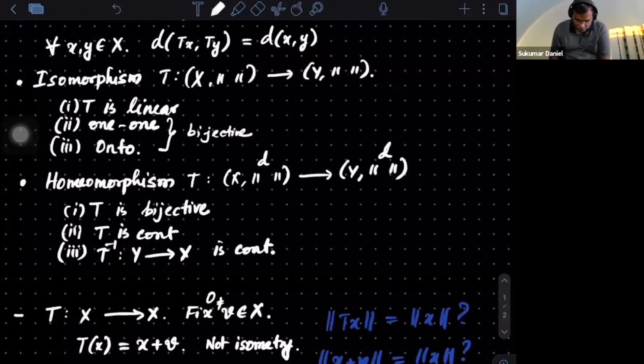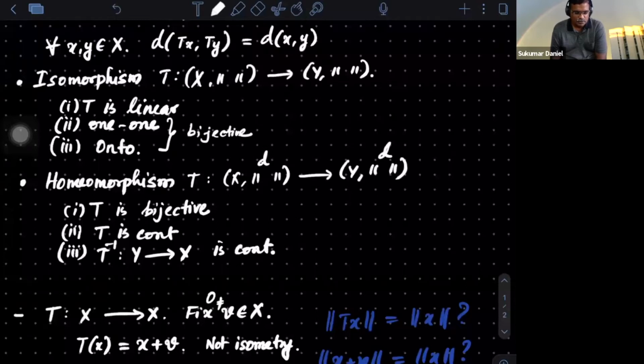First thing, bijective. That means 1-1. What I need to check: if T of x equals T of y, I should get x equal to y. But T of x is x plus v, T of y is y plus v. If they are equal, I can cancel out v by adding minus v on both sides. I will get x equal to y. So it is 1-1.